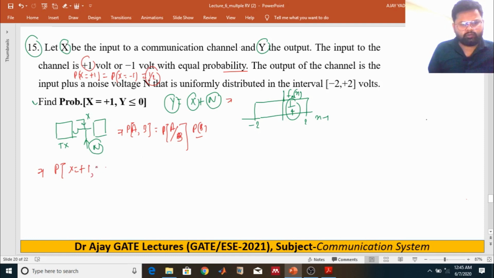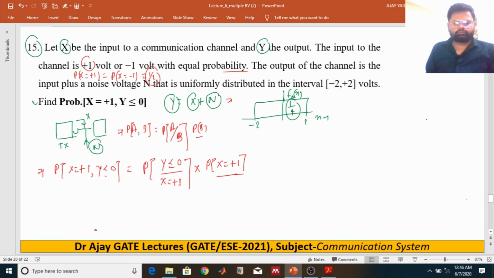Now coming back to the question, Y less or equal to 0 is nothing but the probability of Y less or equal to 0 for transmission of the 1 volt, multiplied with the probability of X equal to plus 1 volt, right?